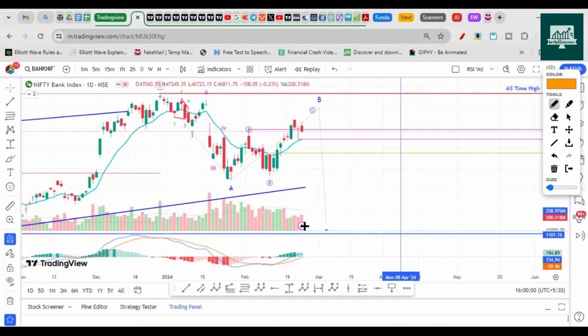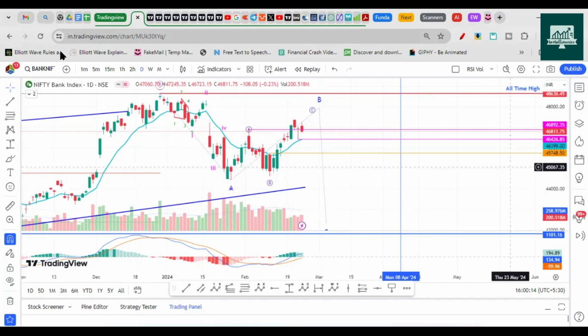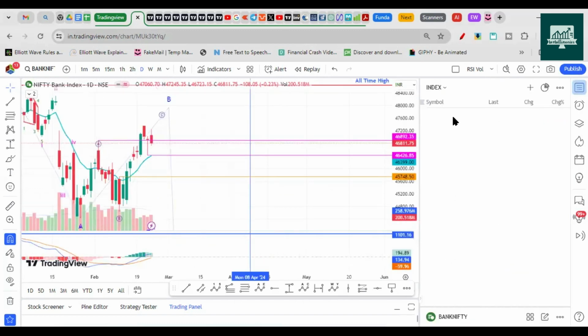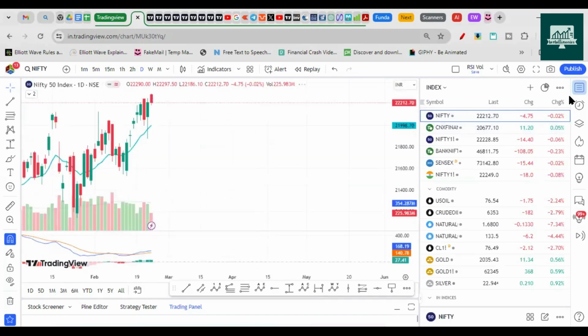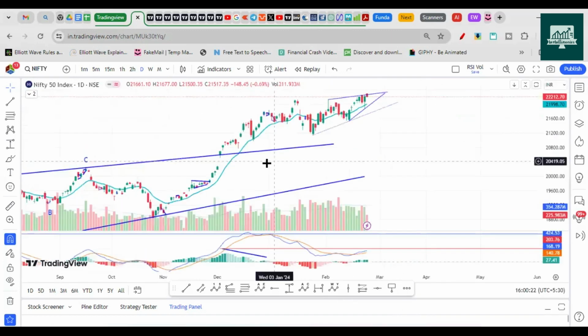Do not consider any dips until the price closes below the 13 EMA on the daily chart. We should see some gaps. We should see an aggressive drop. Then only consider that the market is in a correction phase and we could be in wave C. So coming back to Nifty, we don't have a clear wave count. I will fix the wave counts. I need to spend some time on this.